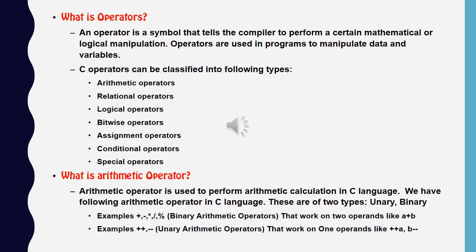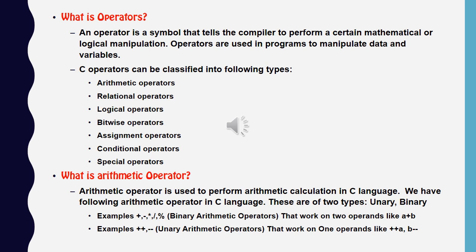Third, logical operator: logical and, logical or, logical not. Fourth is bitwise operator that operates on bits. Fifth is assignment operator, which is used to assign a value. Sixth is conditional operator, which is used for a particular condition. Seventh is special operator. We will discuss these types of operators in our coming lectures and other tutorials I will send you day by day.